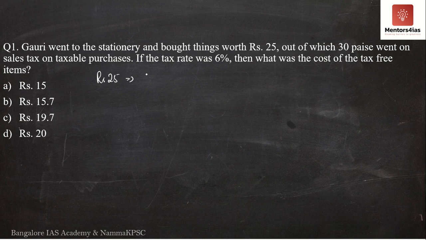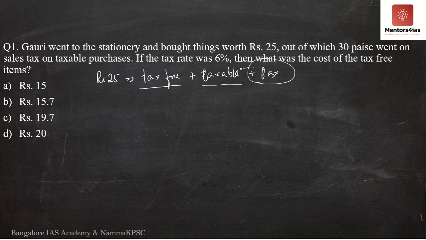there were tax-free items plus taxable items plus the tax itself. So rupees 25 includes the cost of the tax-free items, the cost of the taxable items, and then the tax itself on the taxable items.